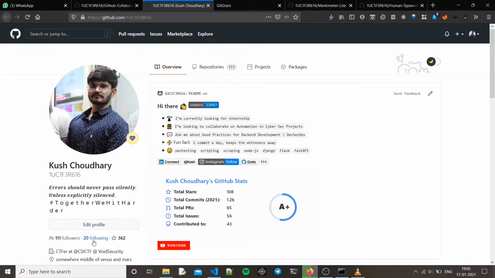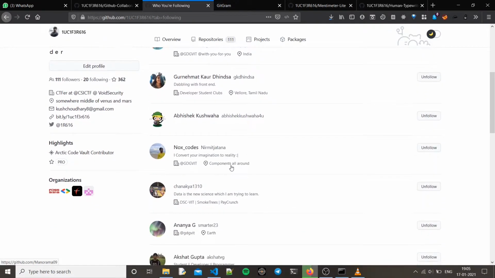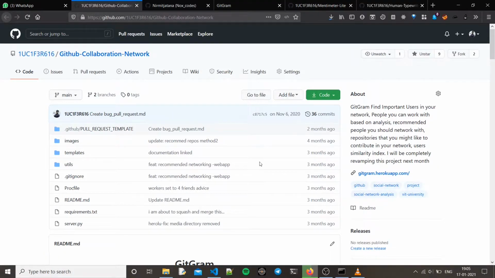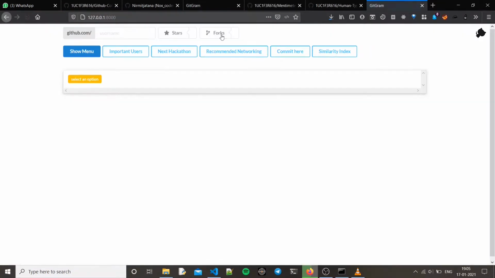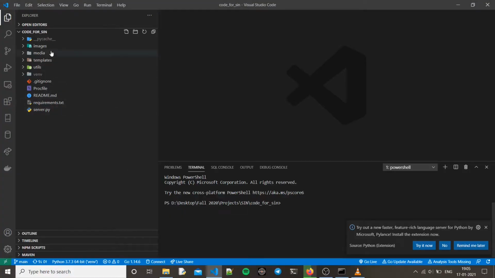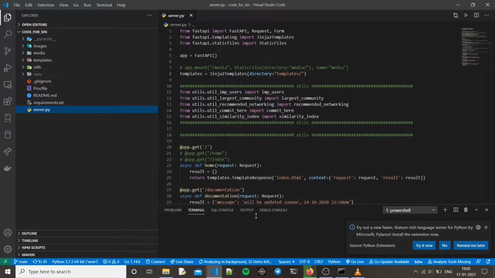So let's take some user who has a small number of followers and following, so that it will not take too much time, because web scraping complexity is really high here. Suppose there are 21 followers and 12 following, then it will go inside those 21 followers, and then the followers and following of each of those followers, and similarly for following, so it just becomes really high. So I've started this code, finding important users of Nox codes. Let's talk about the server code till then.